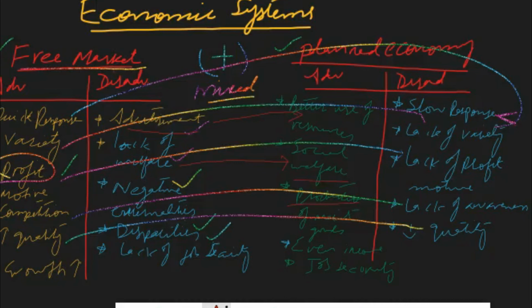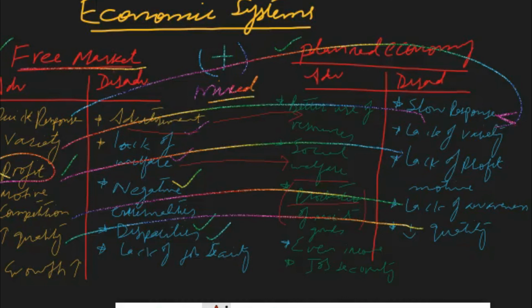Next, production of merit goods. In a planned economy, the government produces a greater quantity of merit goods. In a planned economy, the government focuses on production of more merit goods, which are beneficial not only for the consumers but also for the entire society and third parties.